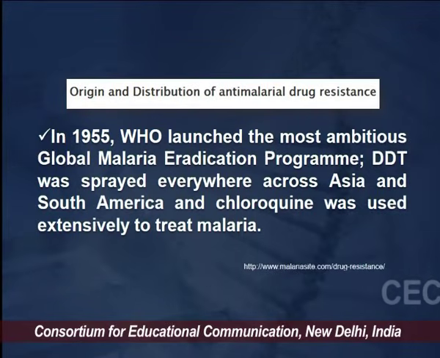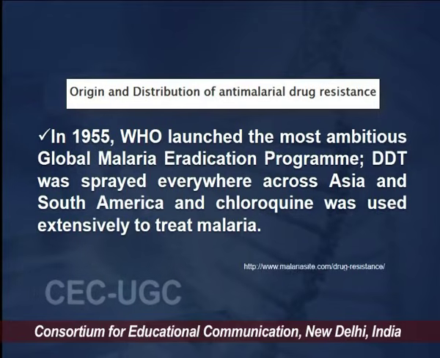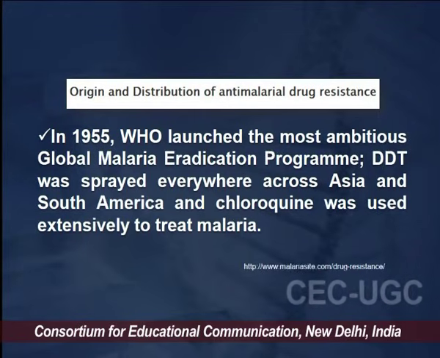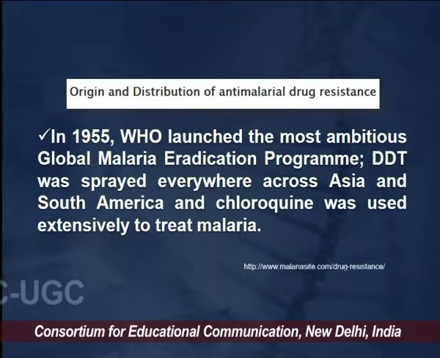Now, in the year 1955, the WHO launched a very ambitious program called the Global Malaria Eradication Program, in which DDT was spread across the various regions which were reporting a high number of malarial cases.